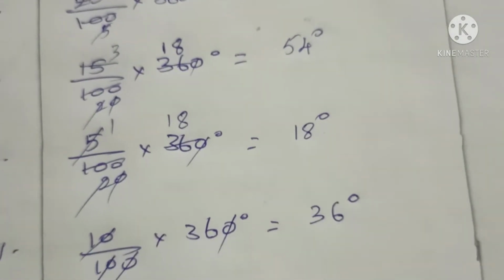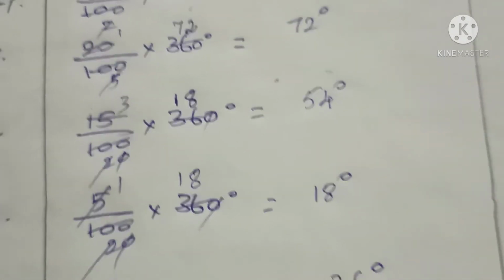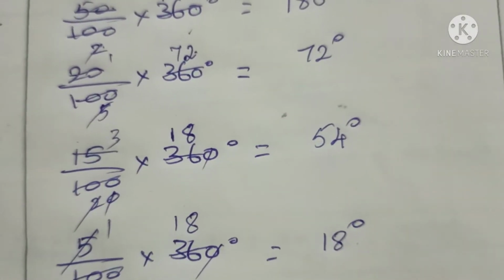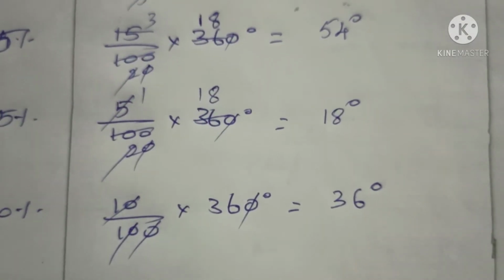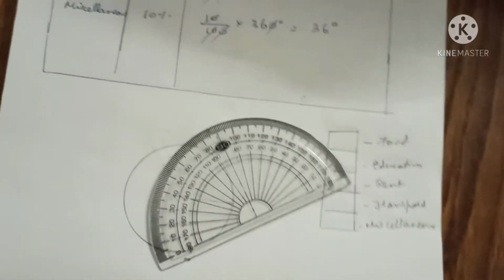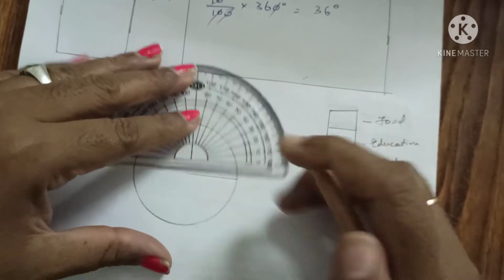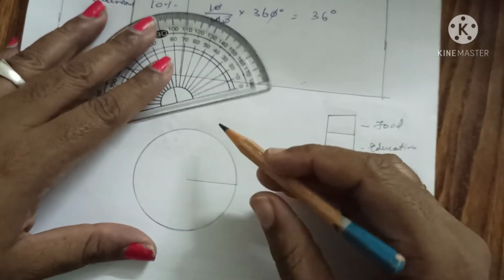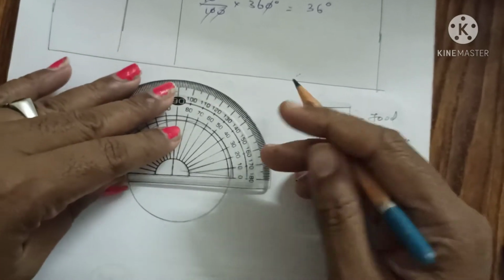So first you have to calculate the central angle for each component. Then draw a circle of convenient radius and mark one horizontal radius on it.